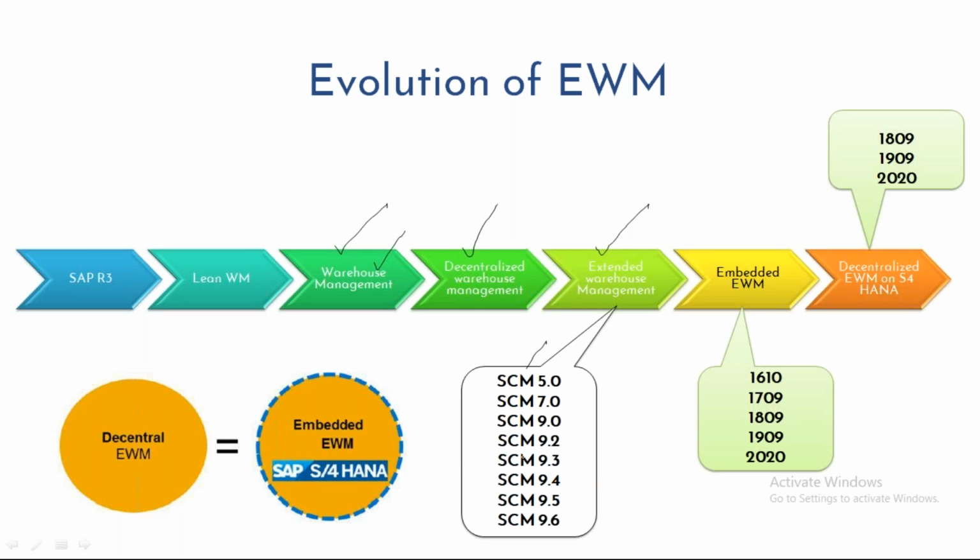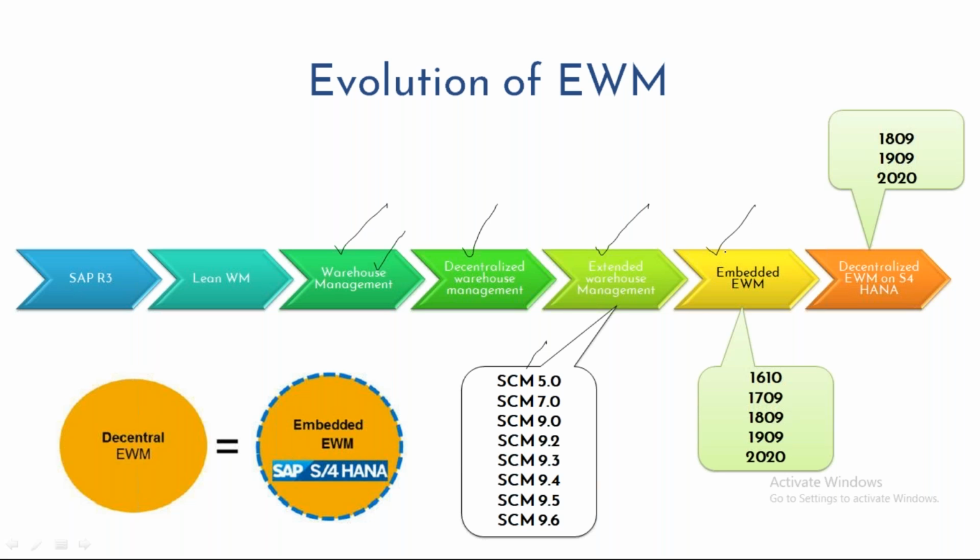If I have to implement EWM, then I have to implement ERP as a separate server. That means the planning system separate and the execution system separate. So even though they had a requirement for EWM implementation, earlier clients were hesitant because they had to implement two servers. That's why SAP changed the strategy and released a version called Embedded EWM.